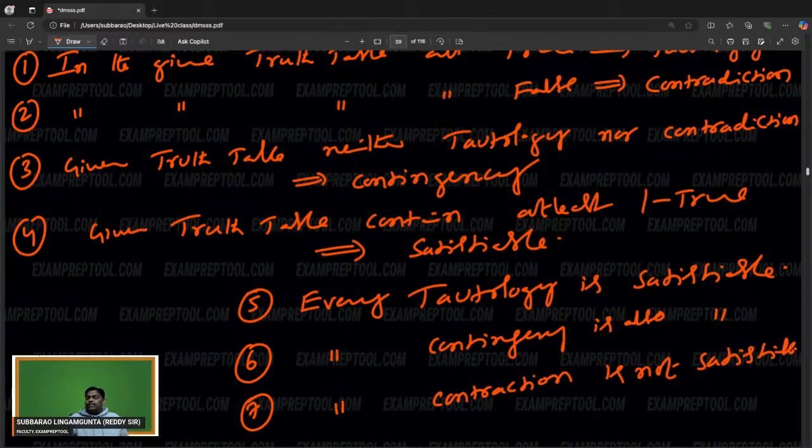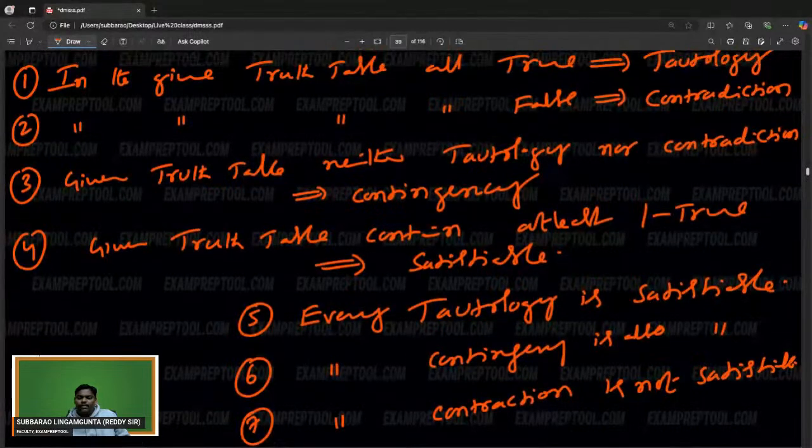Every tautology is satisfiable. Every contingency is also satisfiable. Every contradiction is not satisfiable. Remember all these points. In the given truth table, all are true, tautology. All false, contradiction. Neither tautology nor contradiction, contingency. Given truth table contains at least one true, satisfiable.